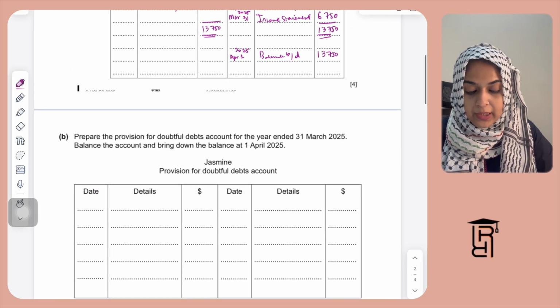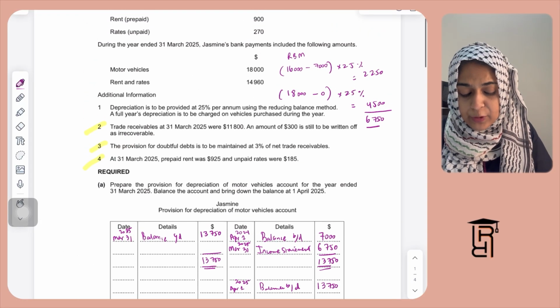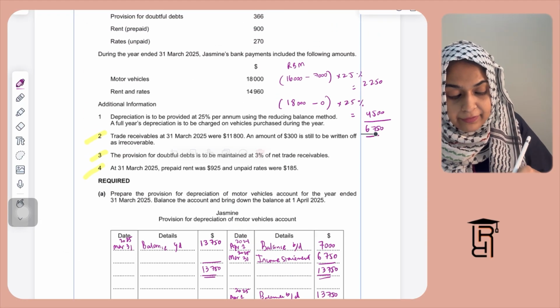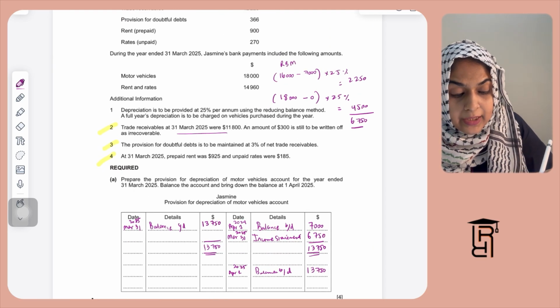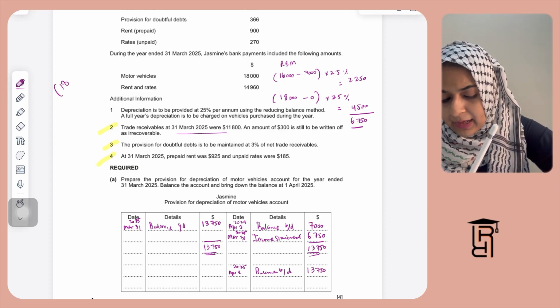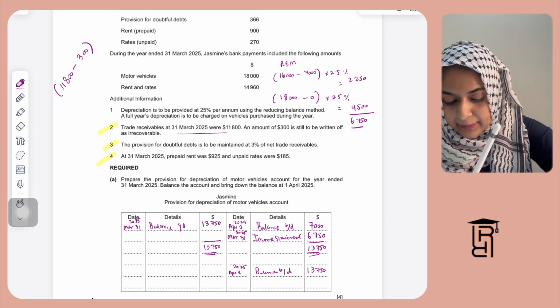Okay, so the next requirement here is to make the provision for doubtful debts account. So I need to work out the provision for doubtful debts. The trade receivables at 31st March 2025 were 11,800. An amount of 300 is still to be written off. So you have to write that amount off. So 11,800 minus 300 multiplied by 3%.